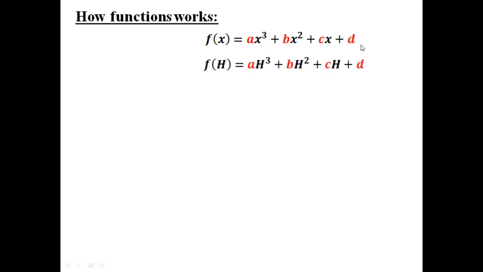Okay, our second part is how functions work. Suppose a function like this, f of x equals ax cube plus bx square plus cx plus d. So what will be f of s? Just put the value of s in every place of x, then you will get as cube plus bs square plus cs plus d. Can you understand?